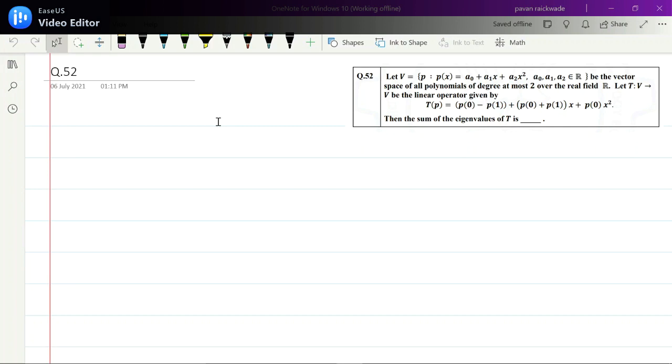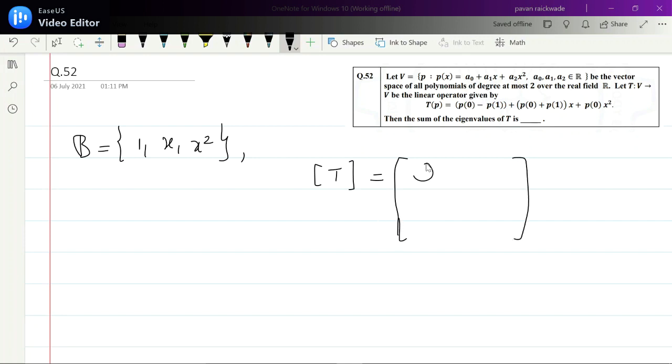So let's find the matrix of T corresponding to a standard basis. Let's take the basis B, which is 1, x and x squared. In fact, without finding the whole matrix of T, we just have to find the diagonal entries, right? Because for trace, we just have to know this element, and this element. So we know how you find the matrix. We find the image of 1 here, and write it in terms of 1, x and x squared, right? Coordinates. We find T of x here, and write it as a linear combination of 1, x and x squared. Now T of x squared.